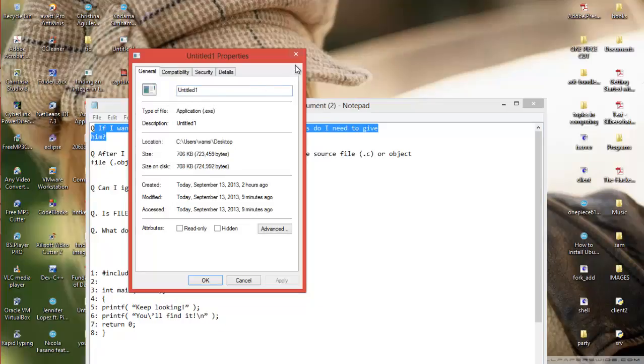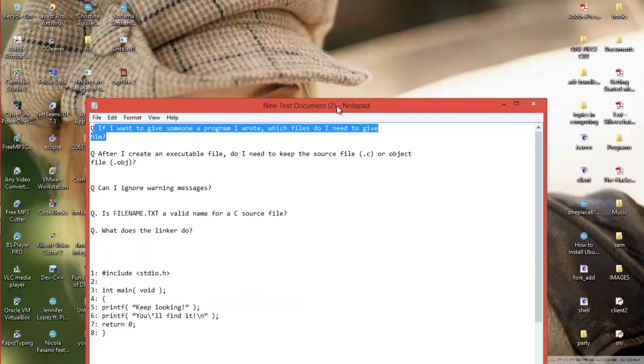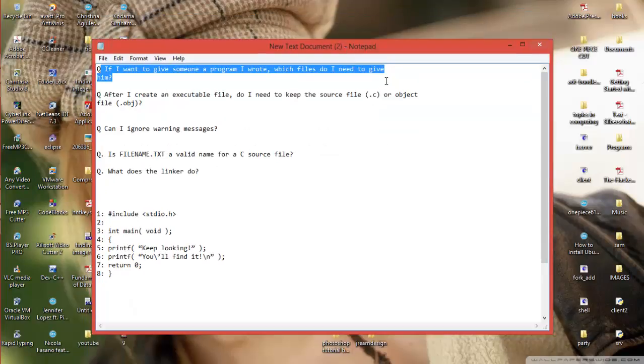So now what you have to do is you don't have to give them the source code. All you have to do is give them the .exe file, because all they want is just a PC to run the executable file, right? The source code can be run only if there is a compiler to convert that into an object code and then to an executable code. So all they need is a PC to run the executable file.